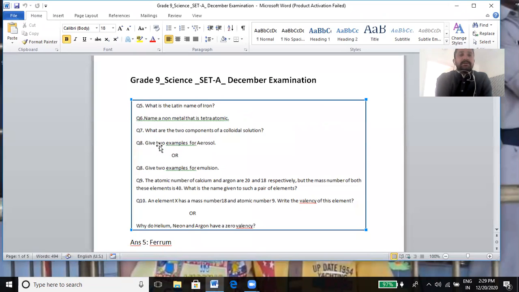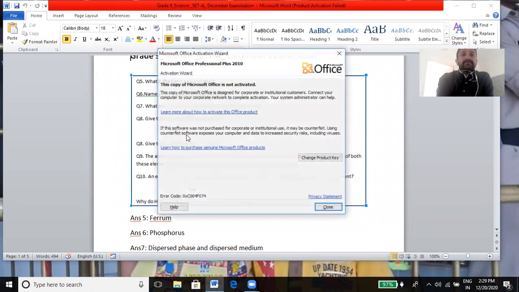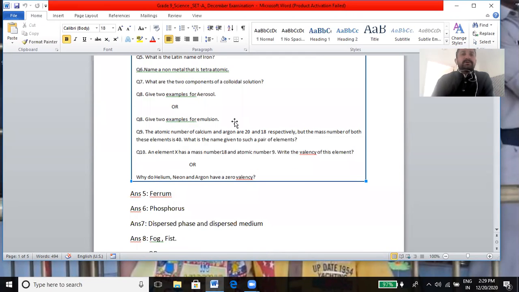Let us start. So beta, your first question is, what is the Latin name of iron? That is ferrum. Name a non-metal that is tetratomic, and the name is phosphorus. What are the two components of colloidal solution? The components are dispersed phase and dispersed medium.